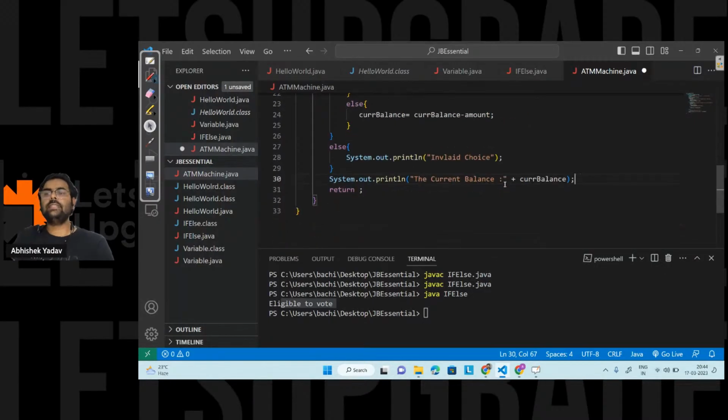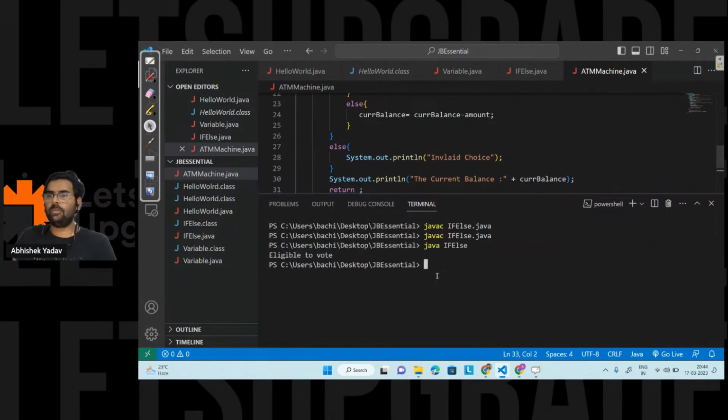So here you can see, if I have to print some English statement, I have to use double quotes, and if I have to print the data from a variable, I just write the name of the variable, right? And in order to use the English statement and the variable part at the same time, I have to use the plus operator to concatenate both. Okay, everyone. So let's save the code here and let's run the code. Let's see what output I will get now.